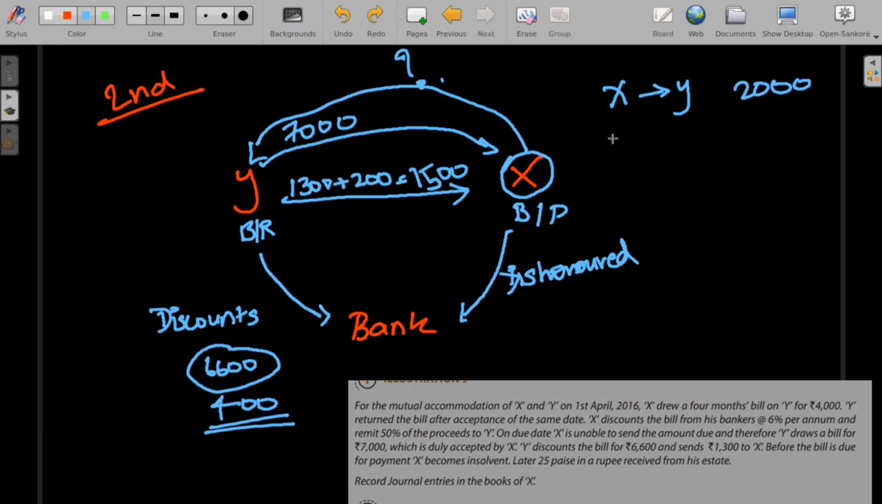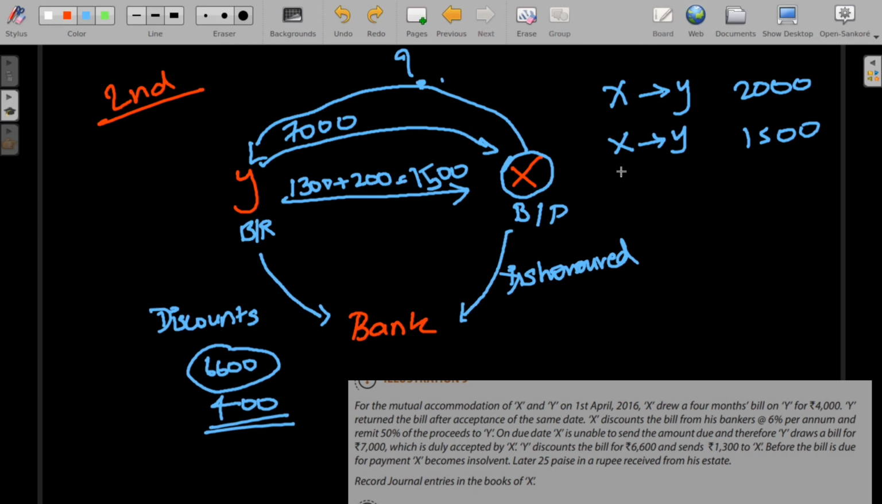And in the second bill, Y has remitted 1,500 rupees to X. It's very important. You won't take the amount 1,300 because even the discount has to be borne by X. So Y has remitted 1,500 to X. So now X is liable to pay Y the 1,500 too. Here Y has remitted the amount to X and it was X's duty to honor the bill, but he dishonored it. So the amount which Y paid to X, X has to repay the same amount to Y.